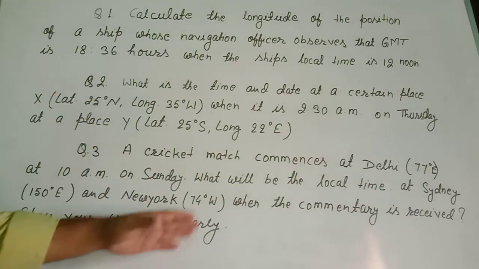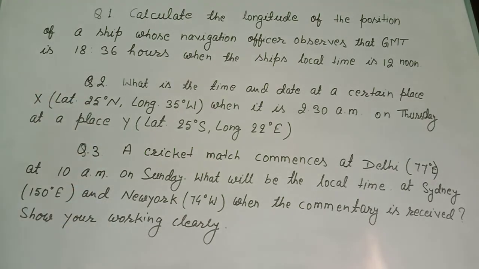So you show your working clearly. In all these 3 questions, your working should be very clearly written, and if you need a diagram, you must draw the diagram in a decorative way. And after these mathematical calculations, on the last page you will write the bibliography, that is the names of the sources from where you got these ideas to solve or to write the topics.